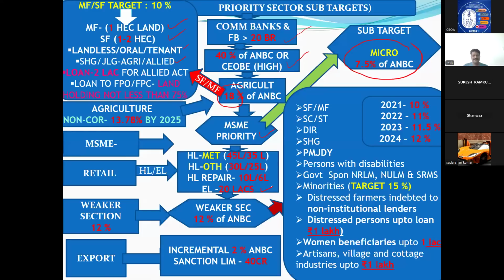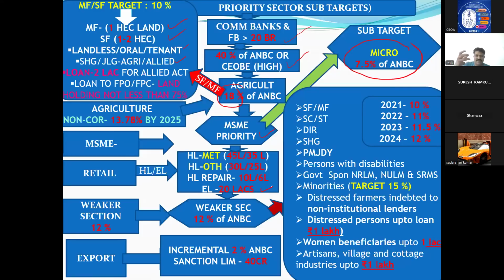Now other than this, one more important point is the weaker section. What RBI is telling is, out of 100 rupees of loans, 40 rupees you have to give to the priority sector like agriculture, MSME, or retail lending, housing loans, whatever it may be. Out of this 40%, please remember, whatever you give, 12% should go to only weaker section people. Because RBI always wants to take care of weaker section people.